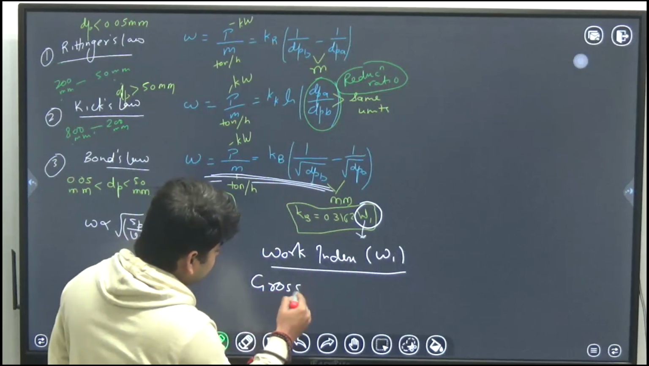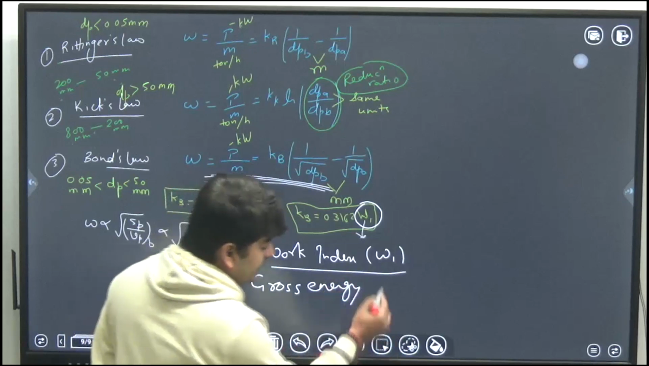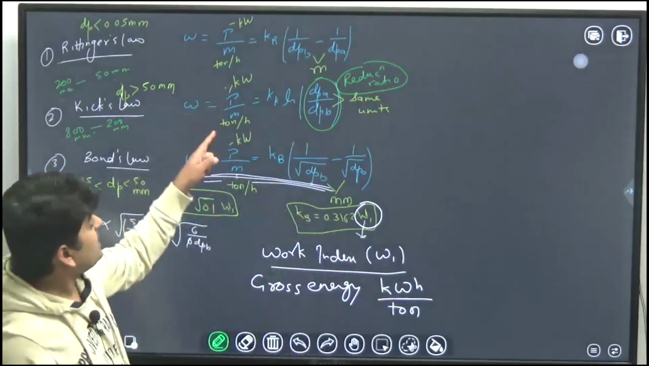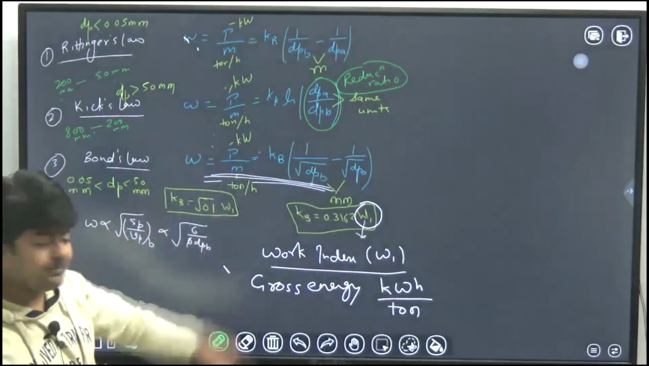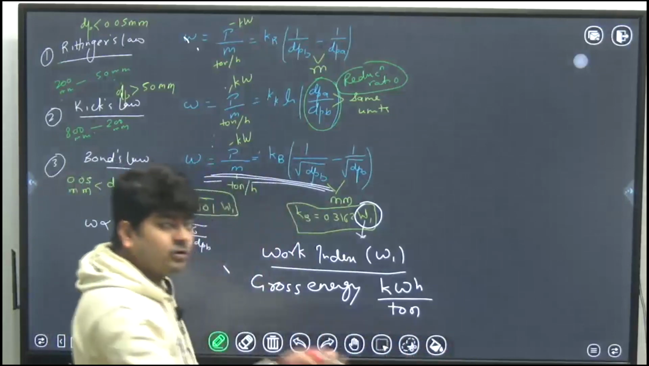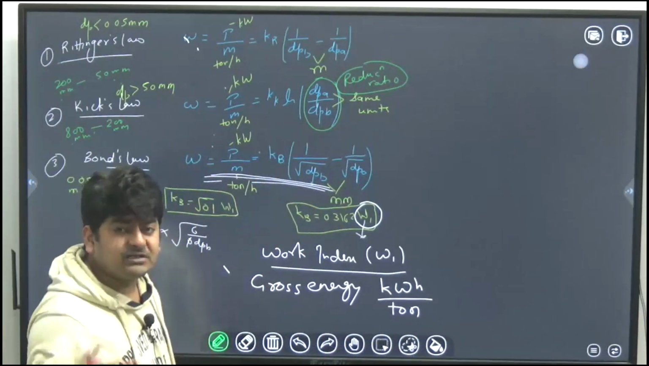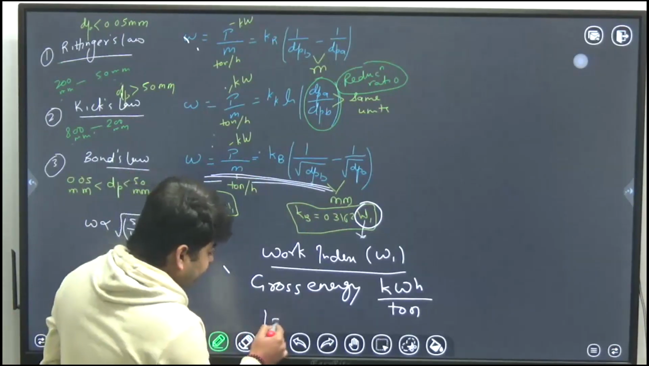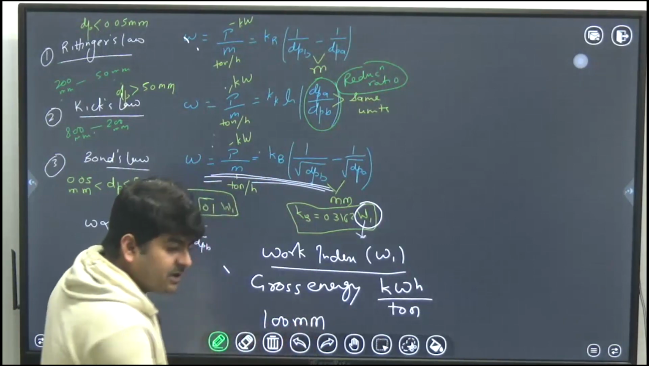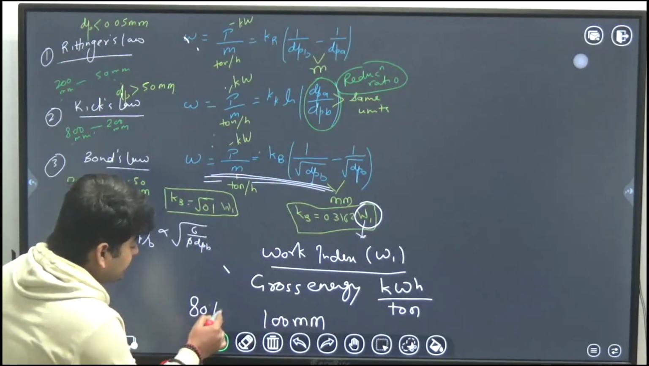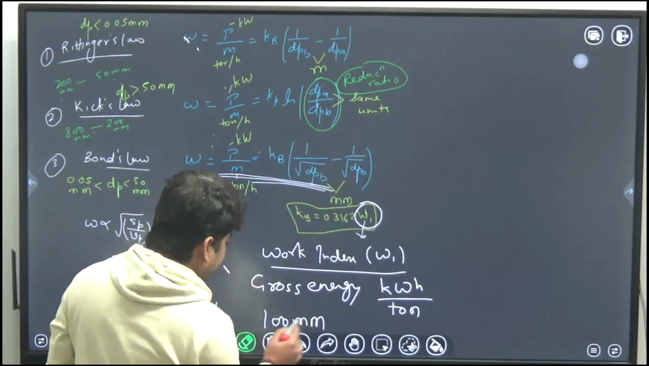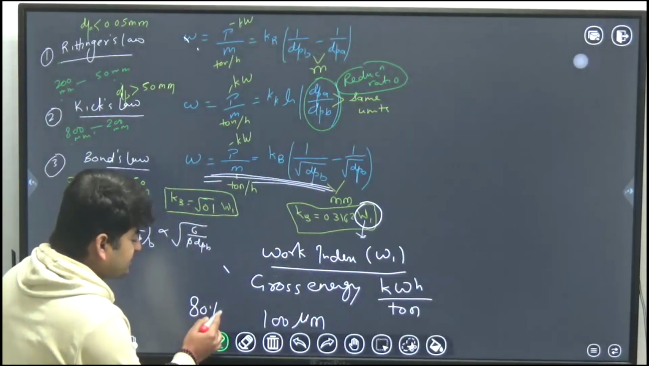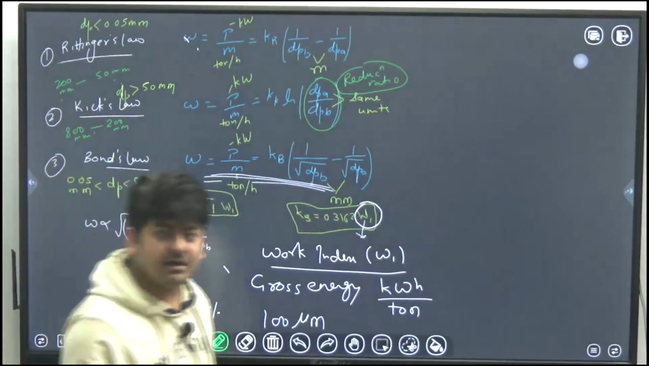The gross energy required in kilowatt hour per ton. As you can see, I told you, kilowatt hour per ton, all these values. Kilowatt hour per ton to reduce a very large feed up to such a size that 80% of the product may pass through a 100 micrometer mesh screen.